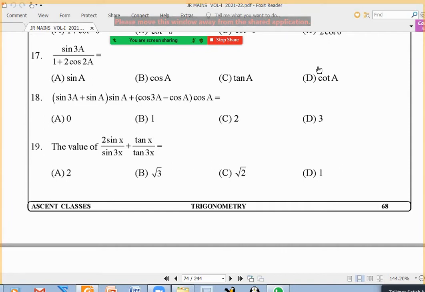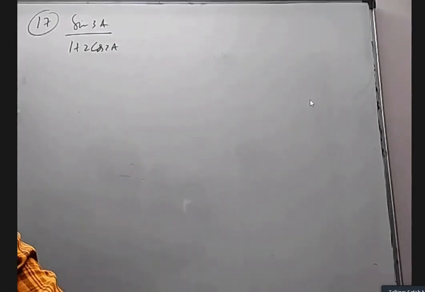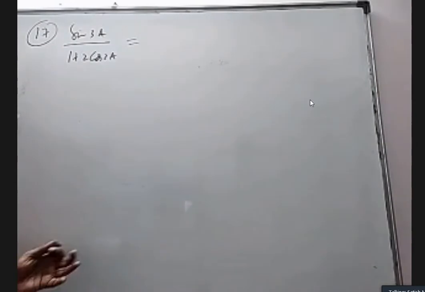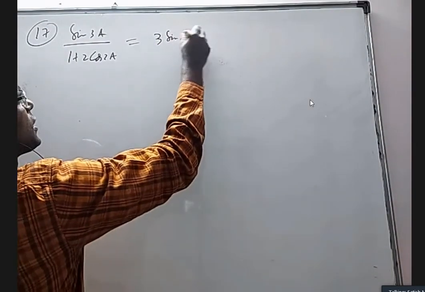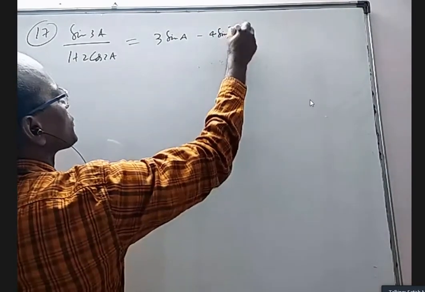Okay, 17: sin 3a by 1 plus 2 cos 2a. Sin 3a, we don't have too many formulas, only one formula, there's no choice: 3 sin a minus 4 sin cube a.